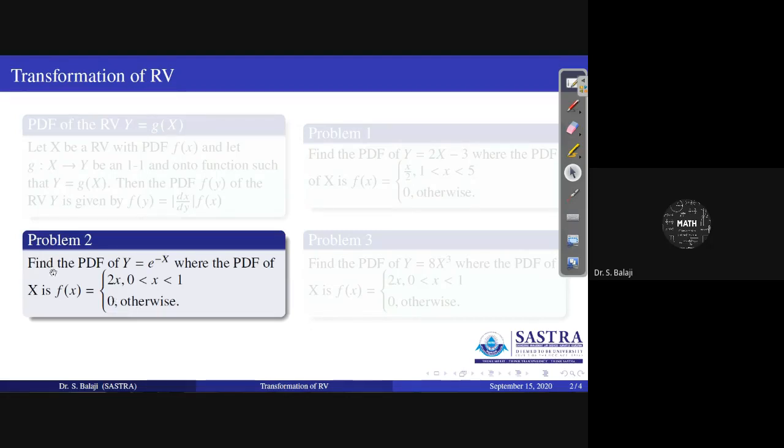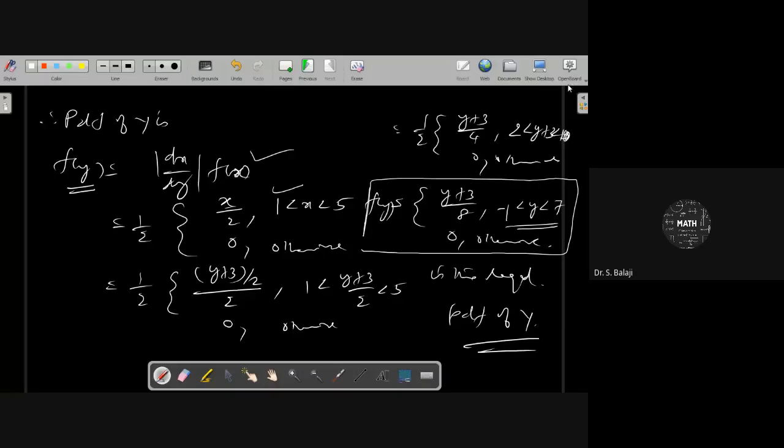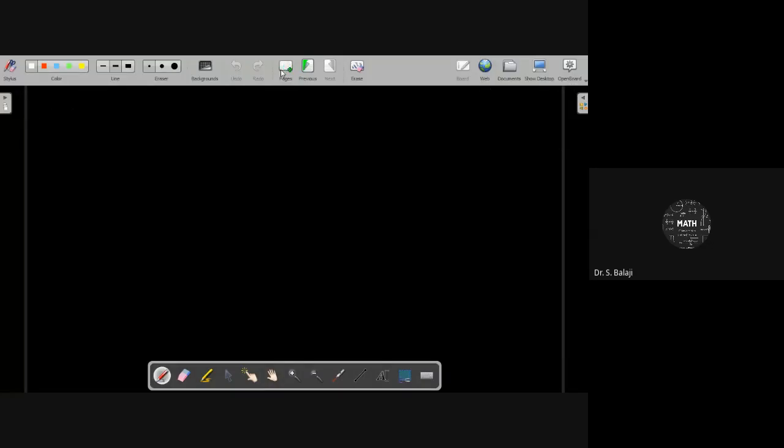Similarly, here is another problem. Find the PDF of y equal to e power minus x, where the PDF of x is 2x for 0 less than x less than 1, and 0 otherwise. I think all of you can also try. I will also try, and we'll see the answer.